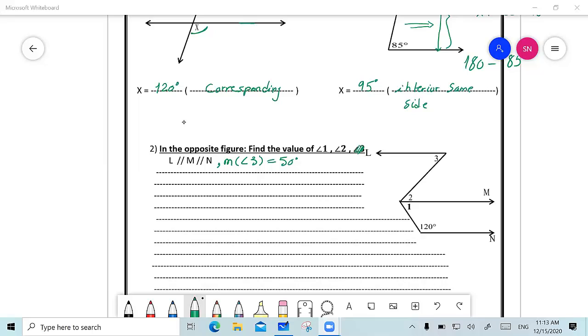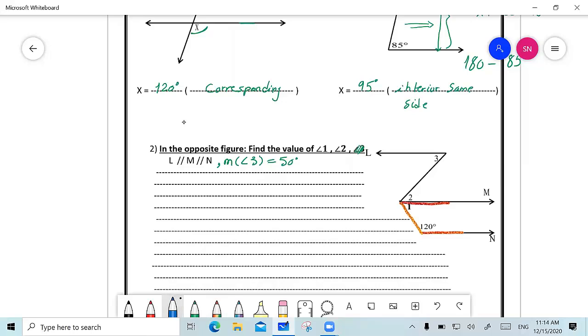Okay. So now, Rudaina, can you tell me what's going to be the measure of angle 1? Rudaina, raise your hand first in order to give you the permission. Yes, can you tell me now? Yes, it's 180 minus 120 equals 60 degrees. Exactly. Now how am I going to think? I know that those two lines are both parallel, right? Yes. And since they are parallel, the line joining them is the transversal.